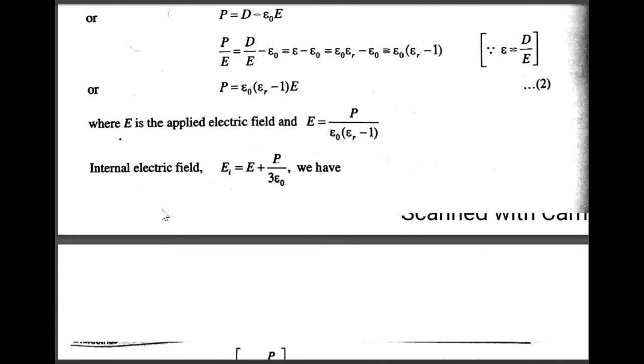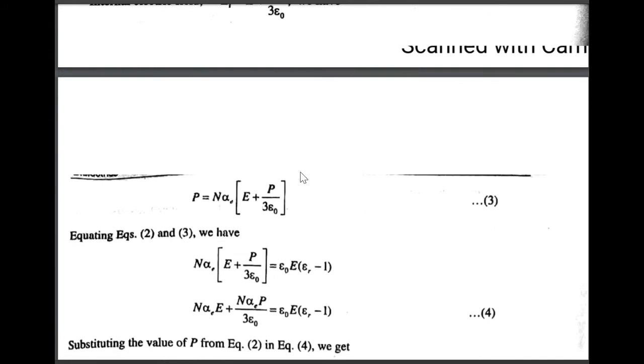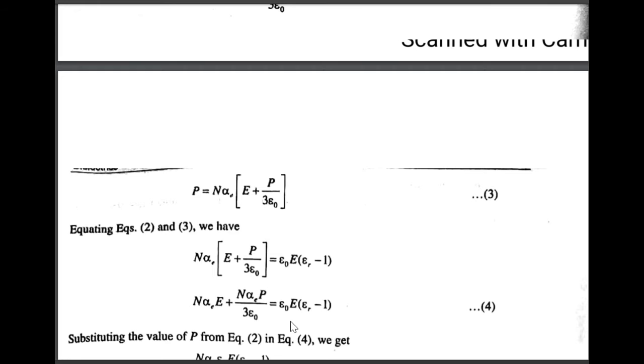Next, the internal electric field EI is given by E plus P by 3 epsilon naught. Substituting for EI, P is equal to N alpha E into E plus P by 3 epsilon naught.